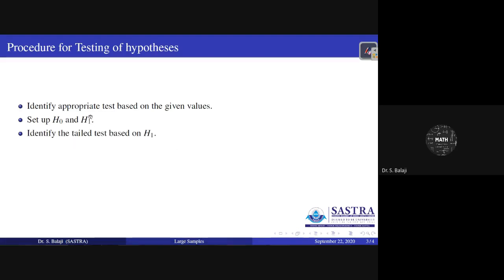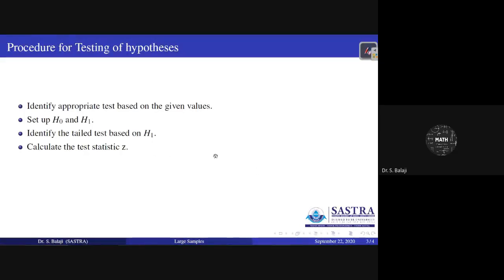Now, after the setup of alternative hypothesis H1, yesterday in class we discussed in what manner you can set up H1. There are 3 possibilities. One is theta not equal to theta naught. Another is theta greater than theta naught. Another is theta less than theta naught. Based on not equal to, less than or greater than, you can identify whether it is a one-tailed test, left-tailed or right-tailed test, or a two-tailed test.